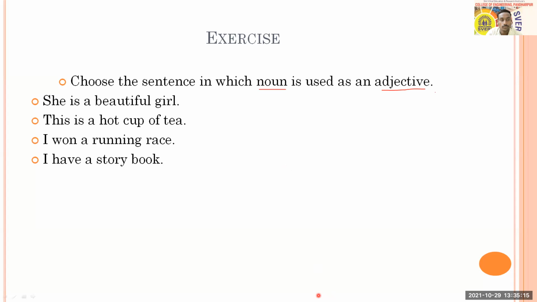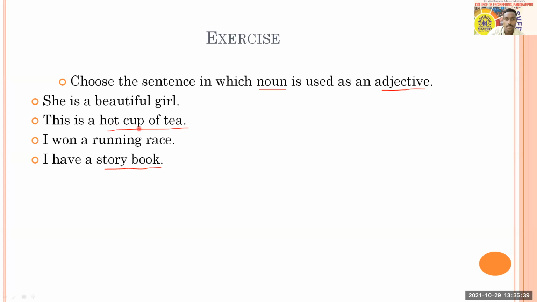Sir, the last one is the correct answer, sir. Most correctly, I think I have a storybook, but I'm confused about the second sentence. The second sentence: this is a hot cup of tea. Okay, so this and this. In that case, hot is an adjective, but cup is a noun.